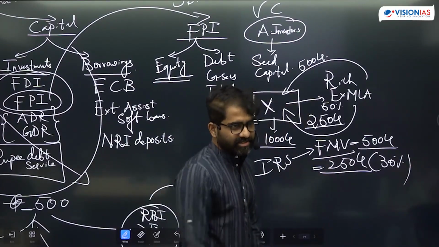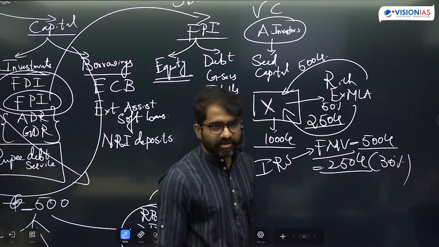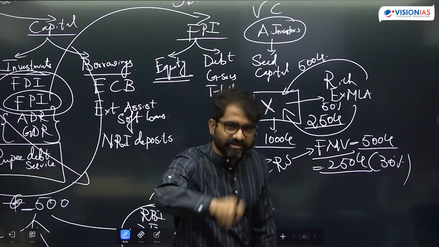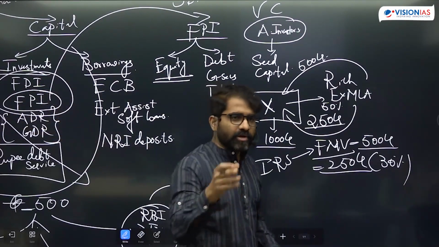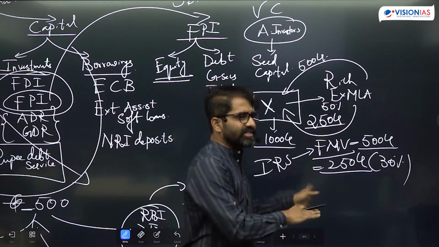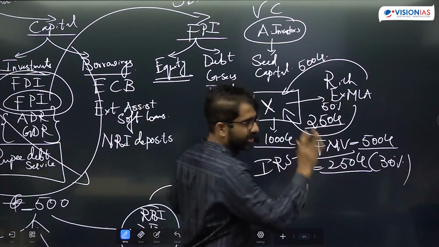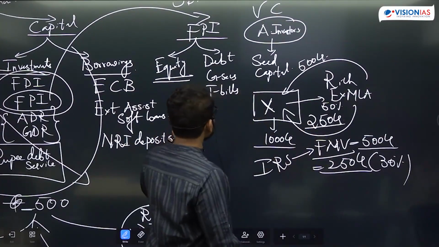This is what angel tax is. Is that okay? Angel tax has been extended even to the foreign investors. That is the reason angel tax is in the news. Therefore, you should be ready with angel investment, angel tax, who this angel investor is, etc. That's it.